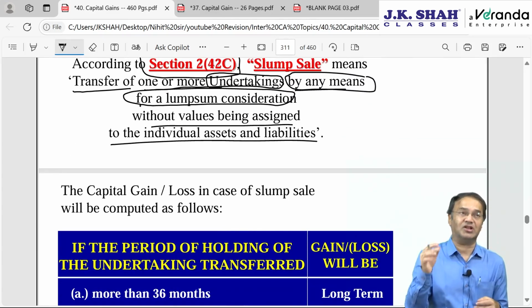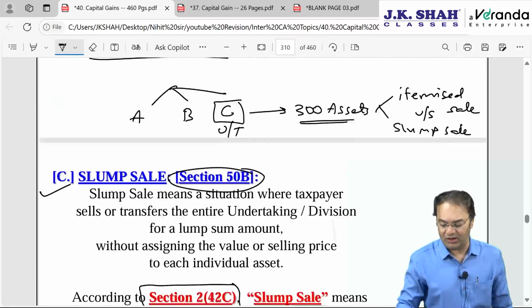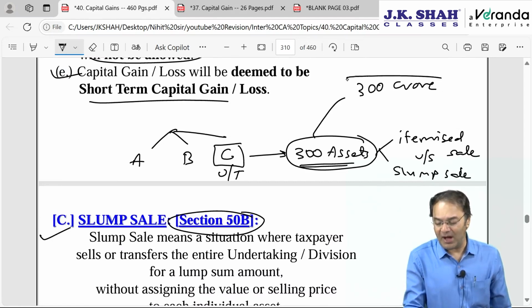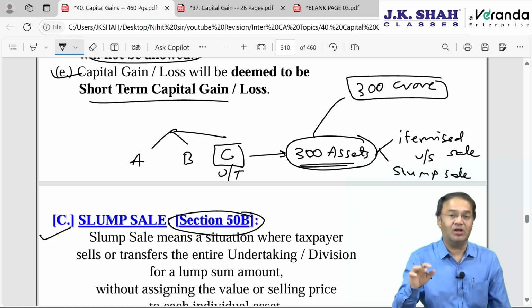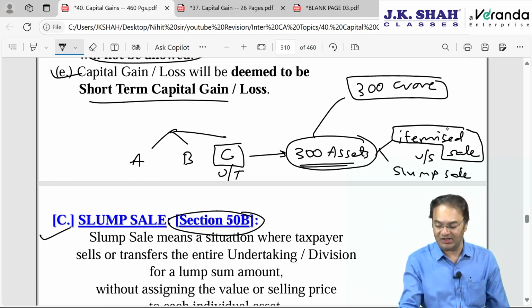If liabilities and assets are individually bifurcated, that means if I am selling the whole unit with 300 assets and I am receiving 300 crore rupees, and if I bifurcate that out of 300 crore, how much is for this asset and how much is for that asset, then slump sale concept cannot be applied. I have to compulsorily go for itemized sale.